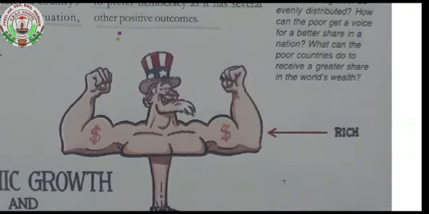Now, the fourth point I will be telling is accommodation of social diversity. As we know, in our country, the people belong to different religions, different castes, different colors, different language speaking people.